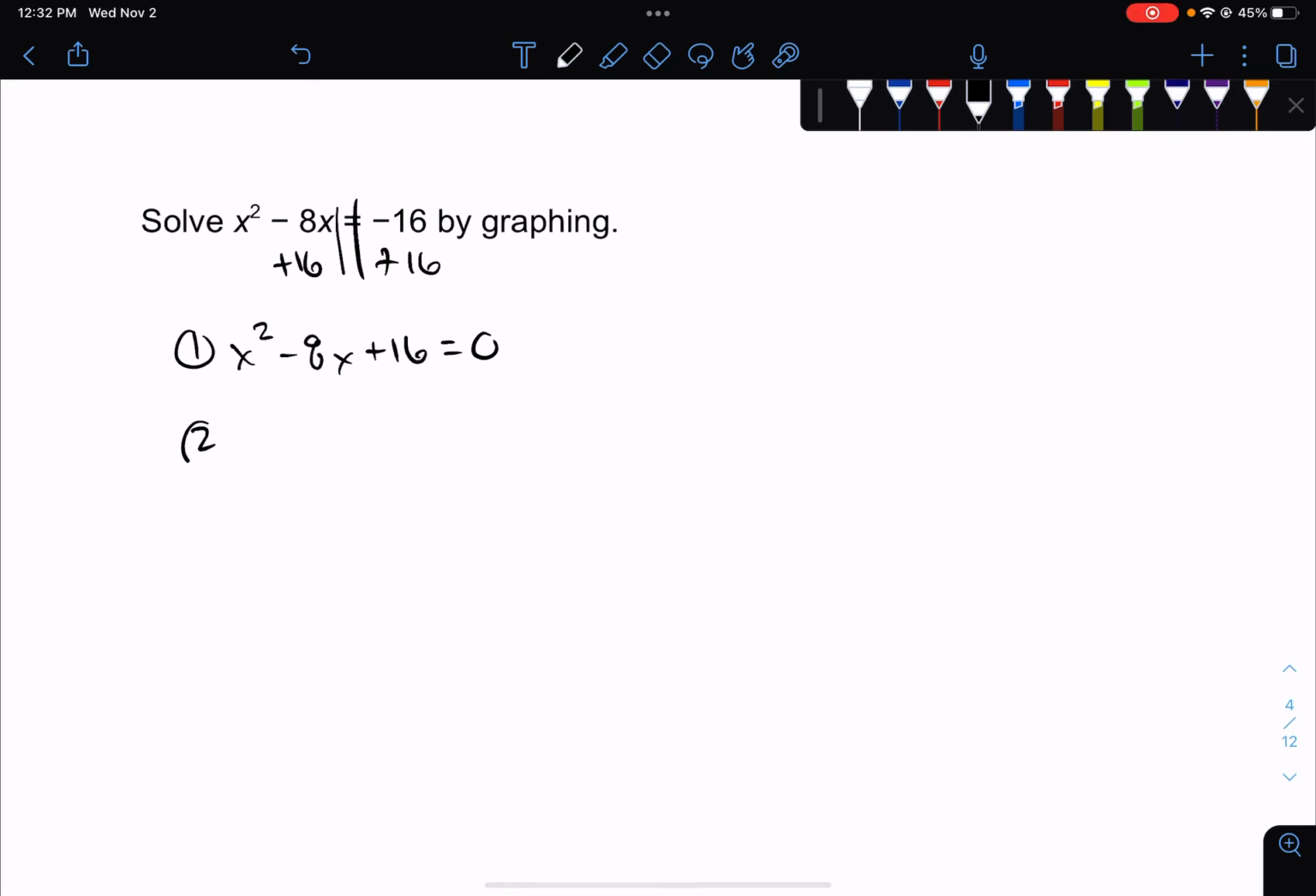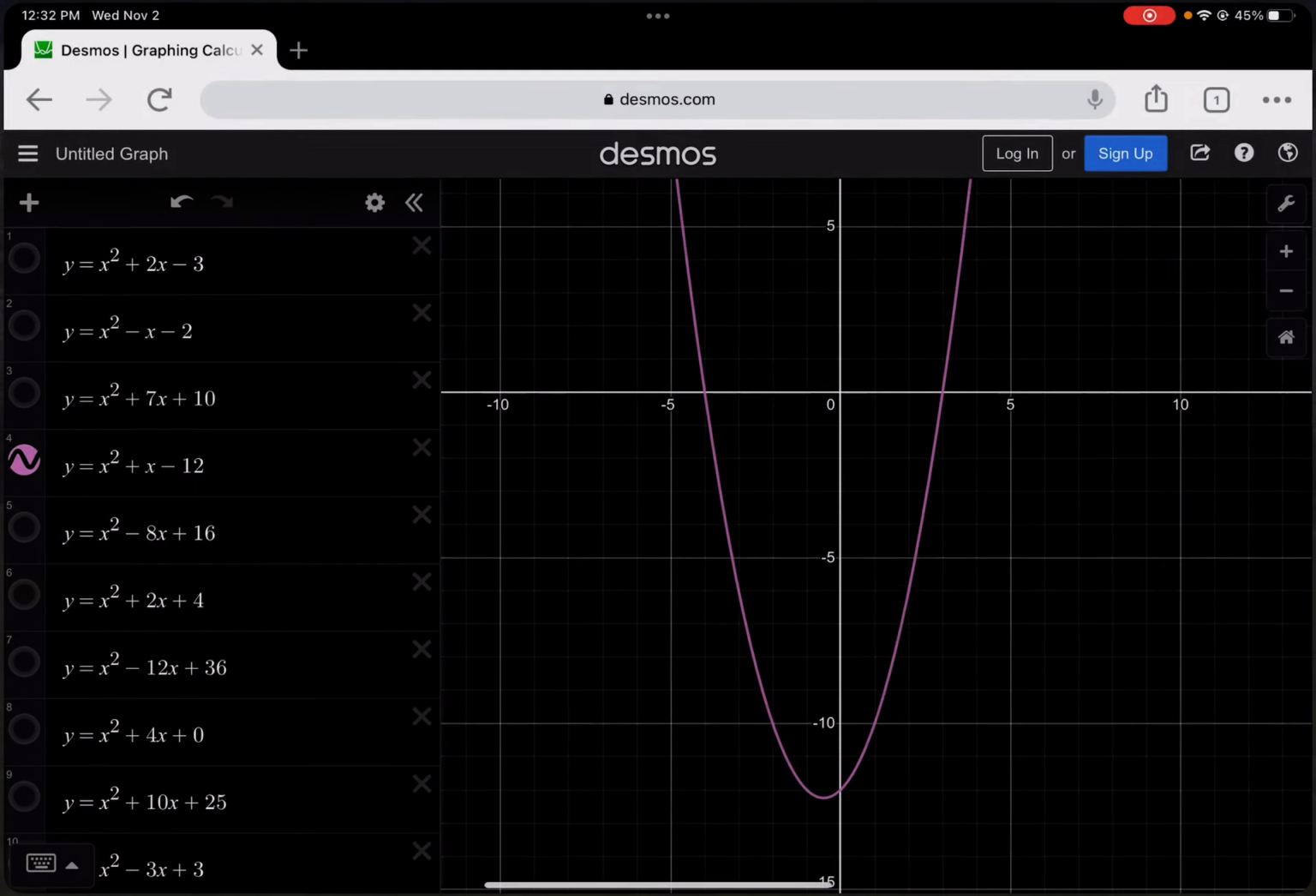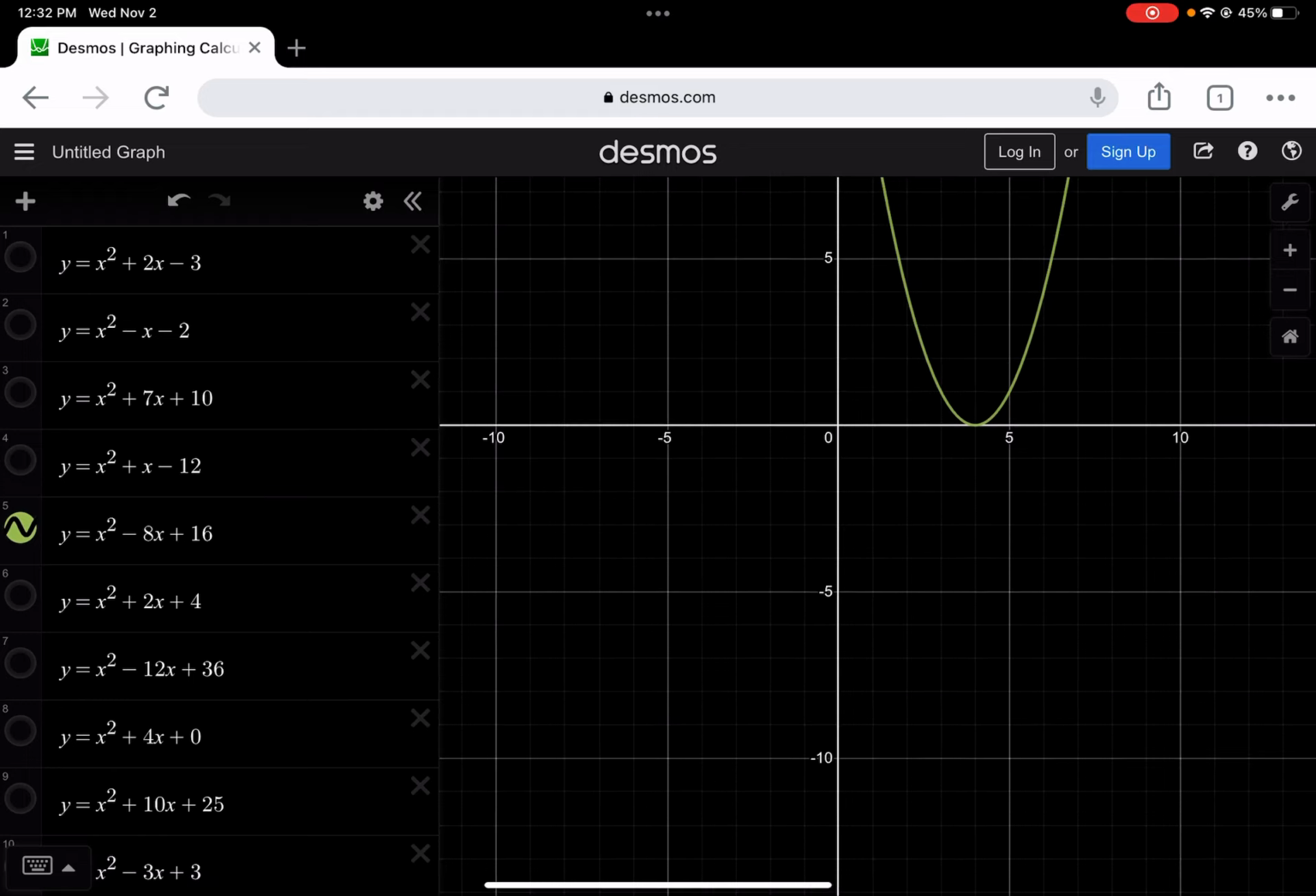And step 2 said to get rid of the 0 and replace it with a y. So you're not really getting rid of it. We're just putting a y there. And then we're going to graph, and we're going to look for where it crosses the x-axis. So when I graph this one, it looks like this.